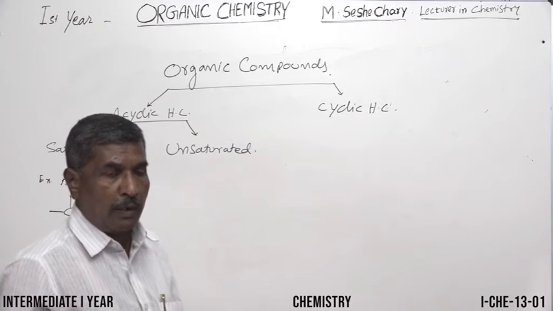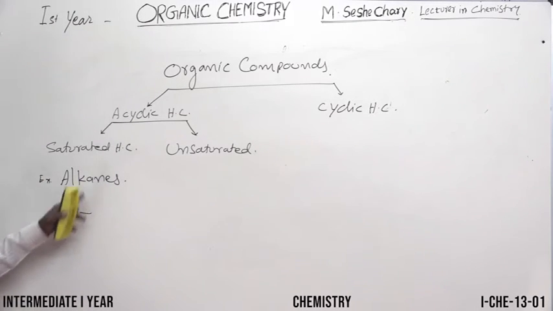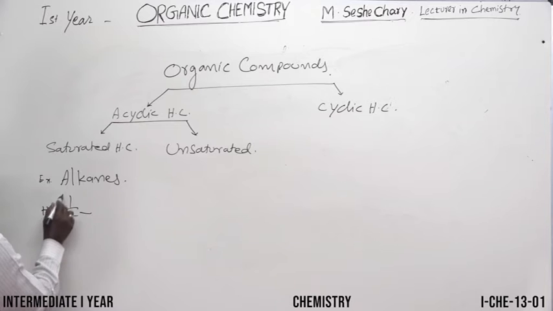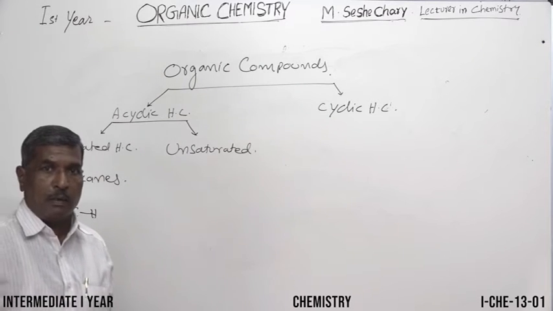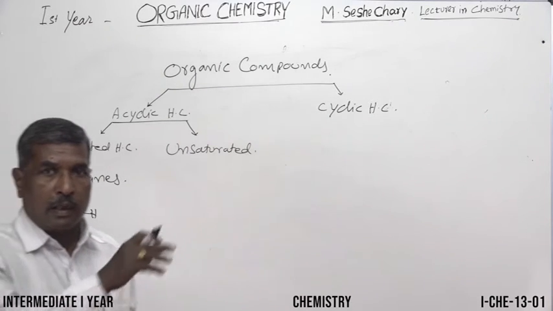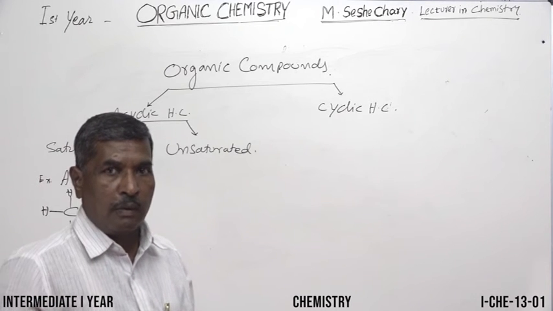So what are saturated hydrocarbons? Alkanes are said to be saturated hydrocarbons. What is the first member of alkane? Methane. Methane is the first member. Ethane is the next member. Propane, butane, pentane, like that. In all these organic compounds, the carbon contains four sigma bonds. There are no pi bonds.